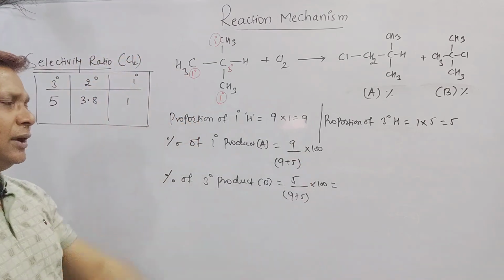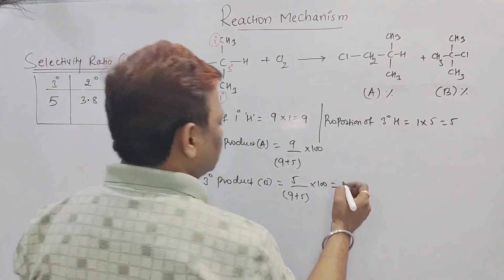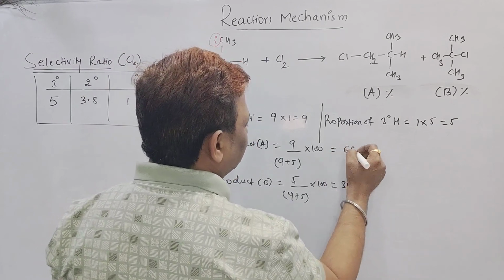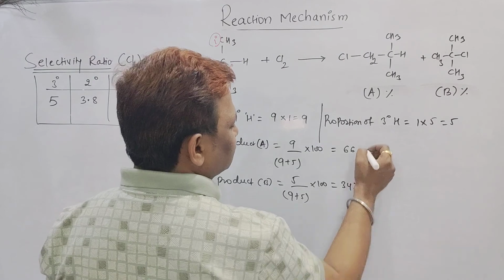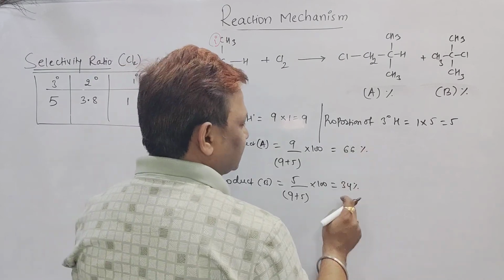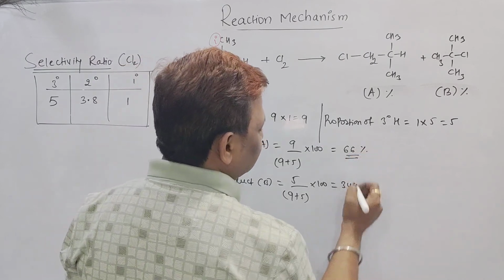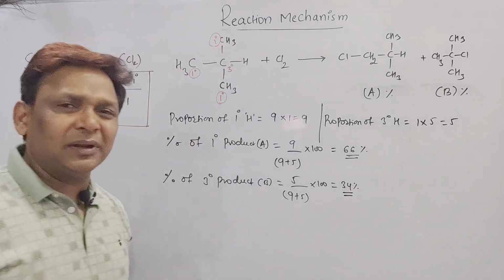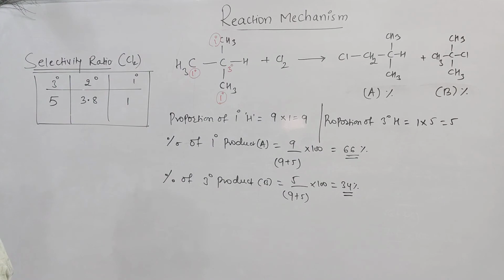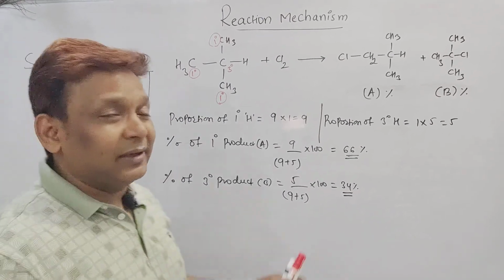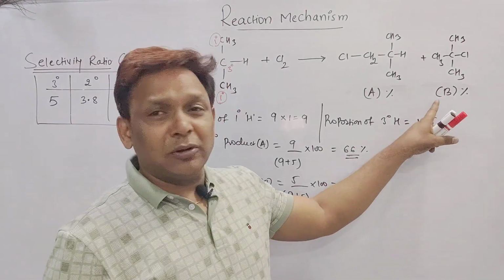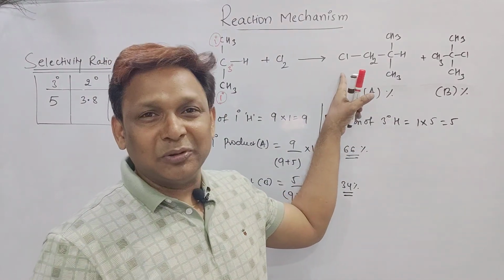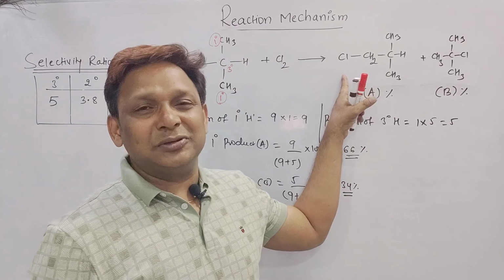So 5 by 14 into 100 means it goes to nearly 34%. That means the other goes nearly to 66%, because 60 plus 30 is 90, and 100, so 66% here and 34% here. Once you check it, beta. So as we are thinking, beta, the product obtained due to the tertiary product should be a major, and the product obtained due to the primary should be a minor, but it's not like that.